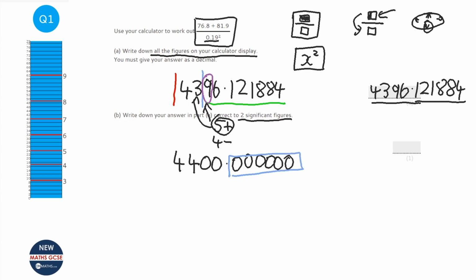These numbers here are not changing the number at all. These 2 zeros here will make that 4,400 instead of just 44. The other numbers after the decimal point, we might as well get rid of them. So the answer is 4,400. Okay, because we don't need to show these numbers. Now, the reason students make this mistake is they're so used to decimal places. With decimal places, you always remove them because they're always after the decimal point. But with significant figures, they need to turn to zeros.